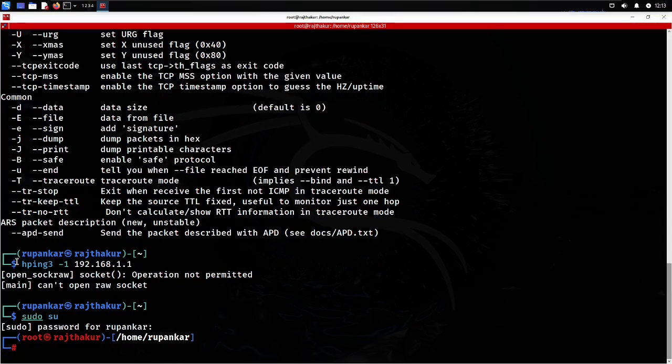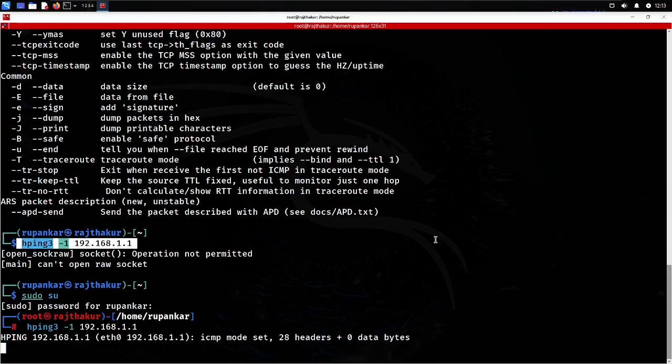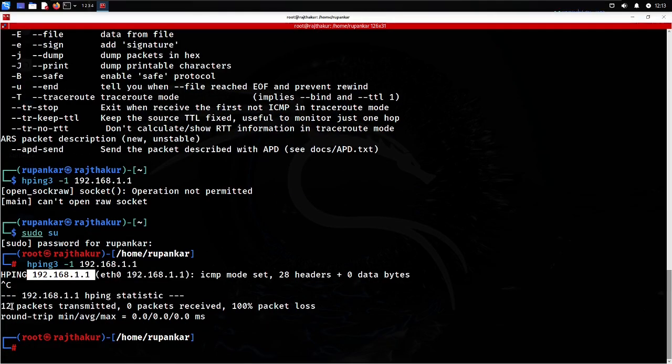Okay, so now I will be again using this particular command. It has started sending ICMP echo requests like a traditional ping, but in this, not only the ping is happening, a lot of requests are being sent over there. Let me do Control+C. 12 packets were transmitted and no packet was received. It will only send packets, it will not receive any single packet at that time.